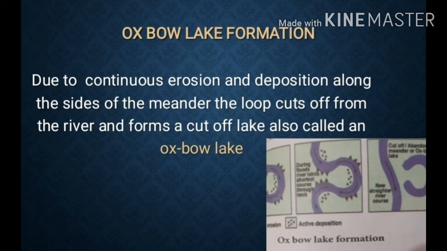Due to continuous erosion and deposition along the sides of the meander, the loop cuts off from the river and forms a cut-off lake, and that is called an Oxbow Lake. The picture of the Oxbow Lake has been shown for you.